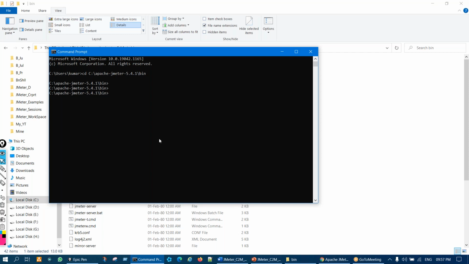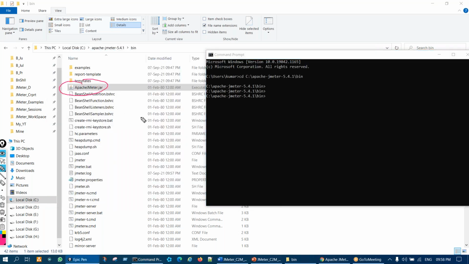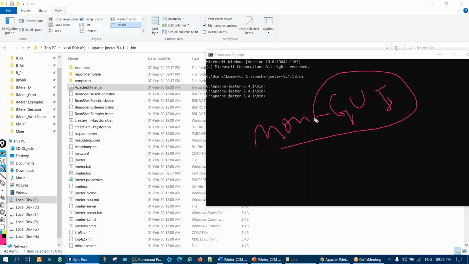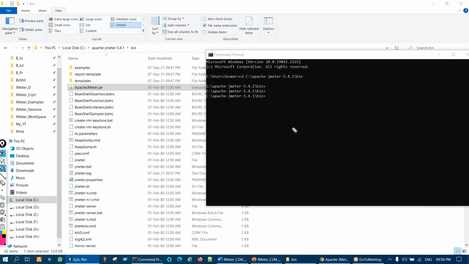This mode is called non-GUI mode, non-graphical user interface mode, as opposed to the graphical user interface. When we do something through the mouse, that is graphical, and when we do something through the command prompt, that is known as non-GUI mode or CLI mode.